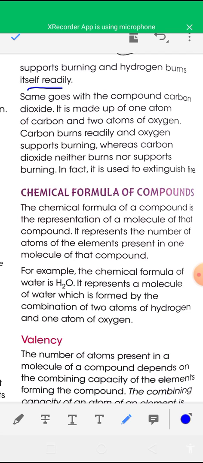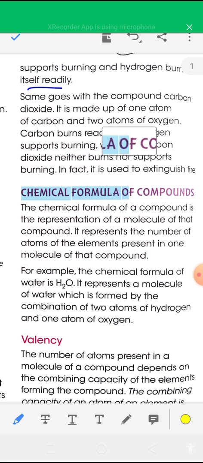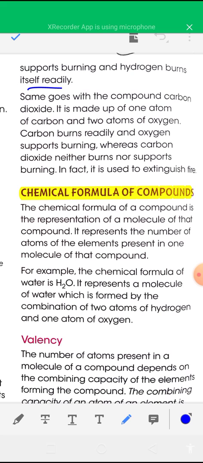Remember that. Now, the chemical formula of a compound. How to represent a molecule of a compound? You can represent a molecule of a compound using a chemical formula. So you have to know what a chemical formula is. The chemical formula of a compound is the representation of a molecule of that compound, and it represents the number of atoms present in one molecule of that compound.